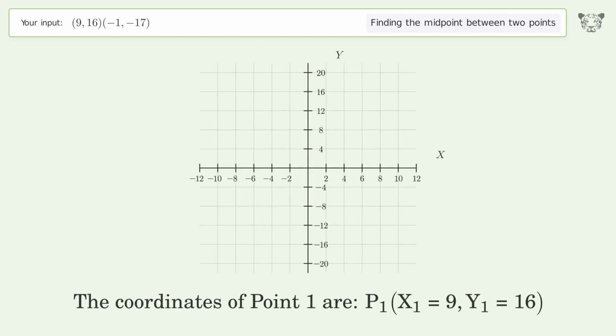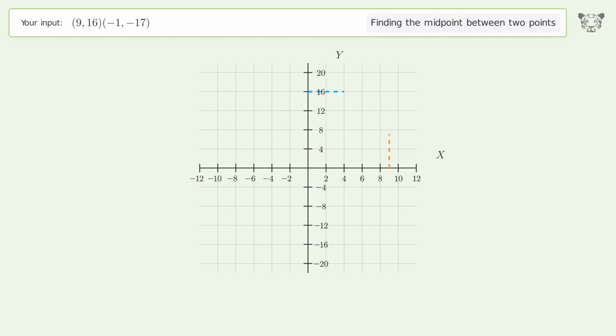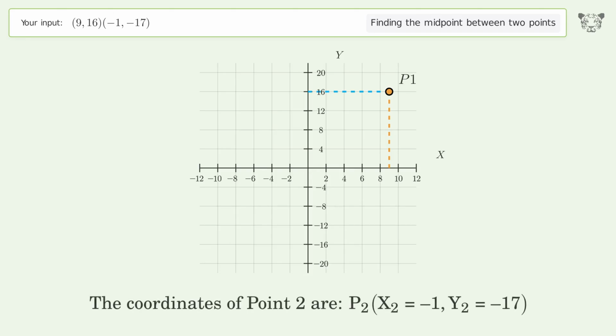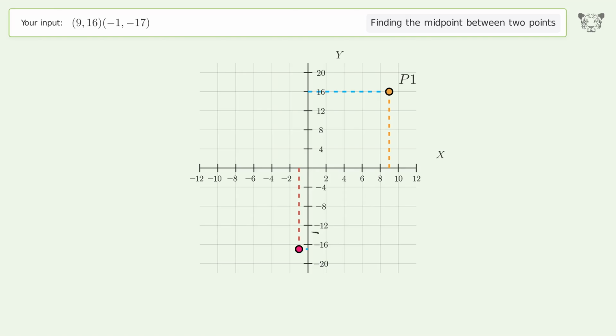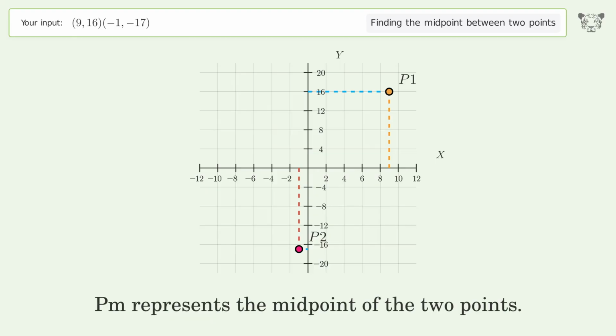The coordinates of point 1 are x1 equals 9, y1 equals 16. The coordinates of point 2 are x2 equals -1, y2 equals -17. PM represents the midpoint of the 2 points.